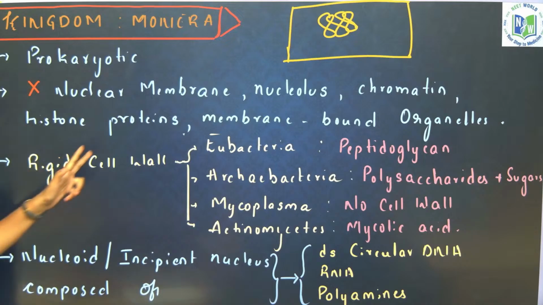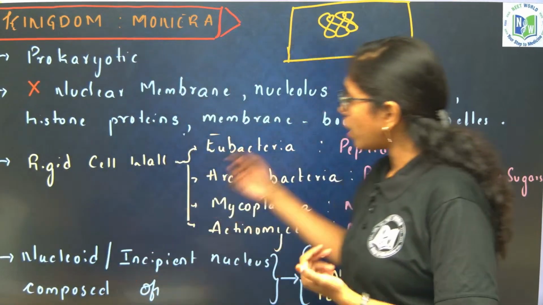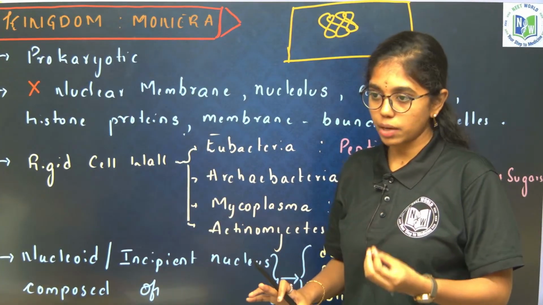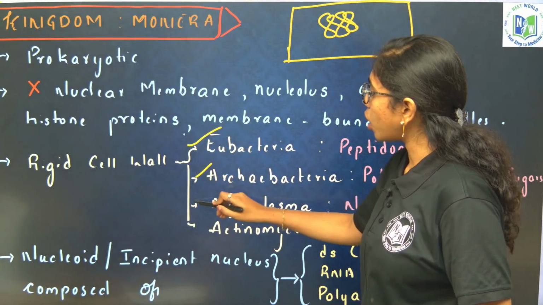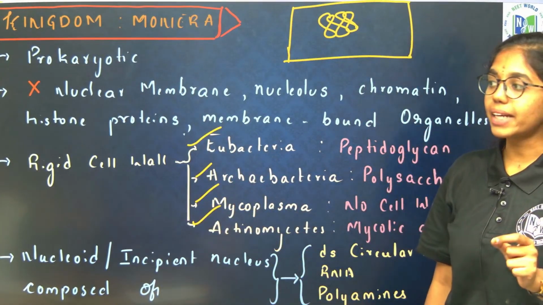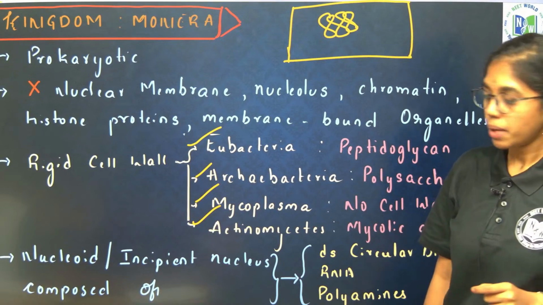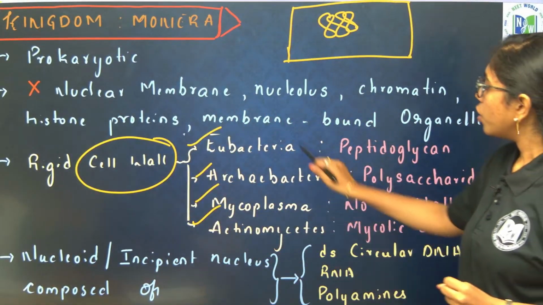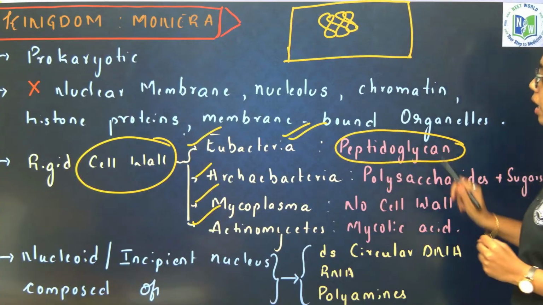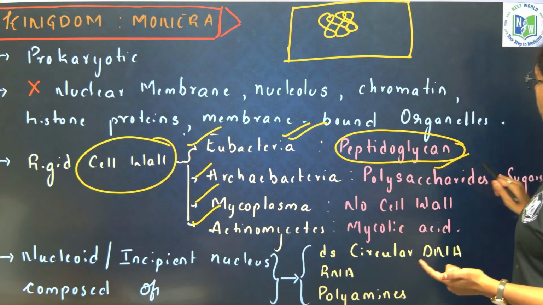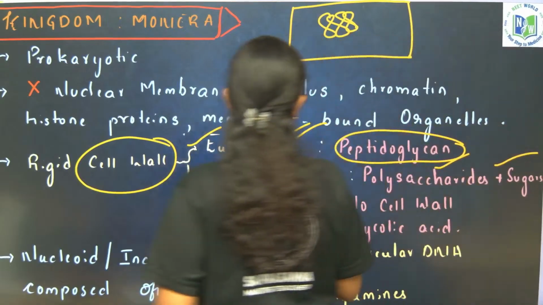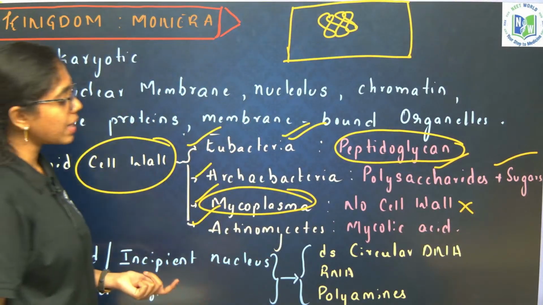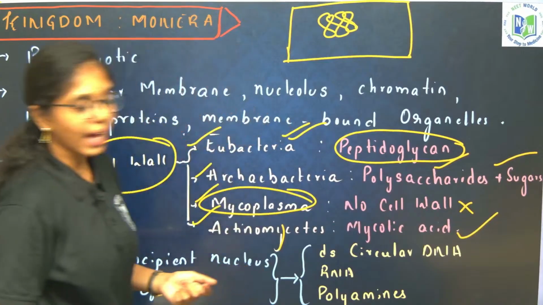And next, histone proteins are absent, and membrane bound organelles are absent. Based on the cell wall composition, we have different types of monerans. Of course, bacteria are the sole members of kingdom Monera. But based on the cell wall composition we have different classification of bacteria. Eubacteria, cell wall is composed of what? Peptidoglycan. Archaebacteria, cell wall is composed of polysaccharides and sugars. And Mycoplasma, there is no cell wall. Mycoplasma doesn't have cell wall. Actinomycetes, cell wall is composed of mycolic acid.